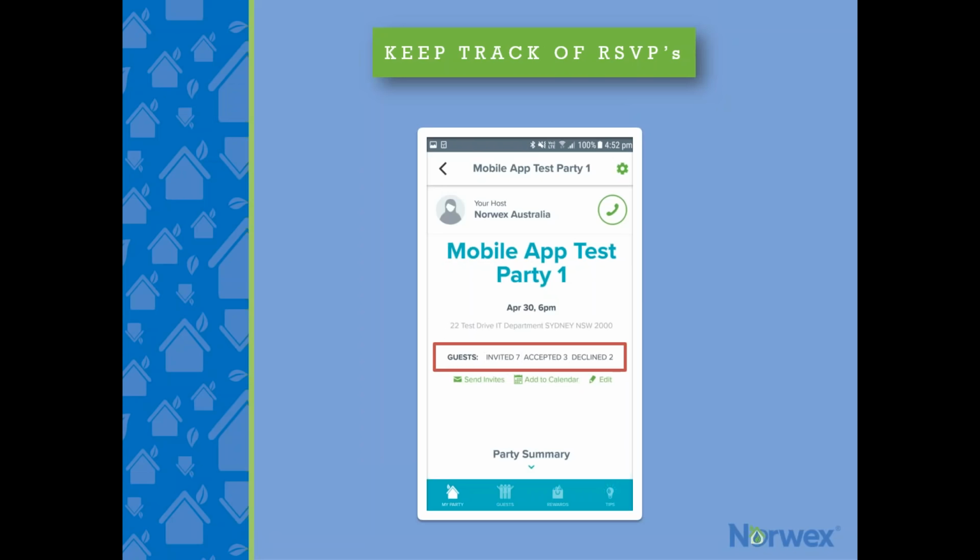So RSVP invites and responses will show in your summary, which is under the My Party page. RSVP responses will also show in your contacts on the NCO.